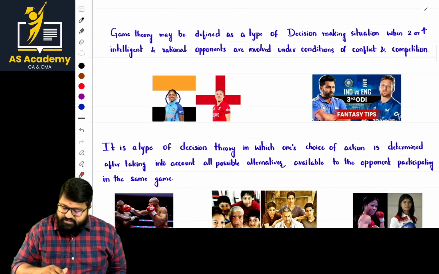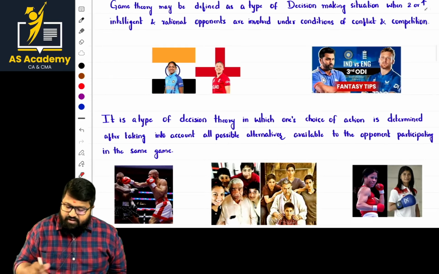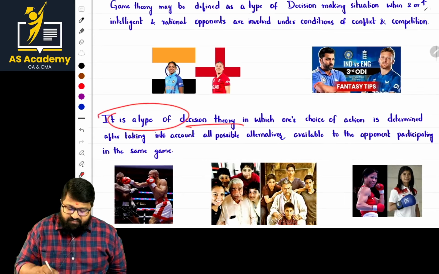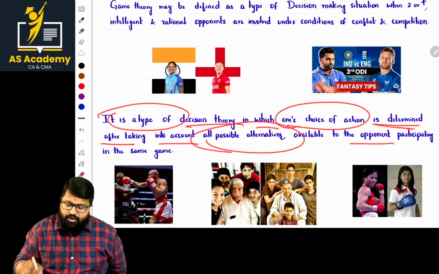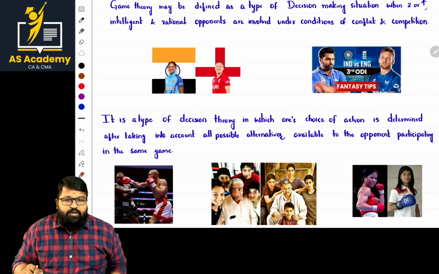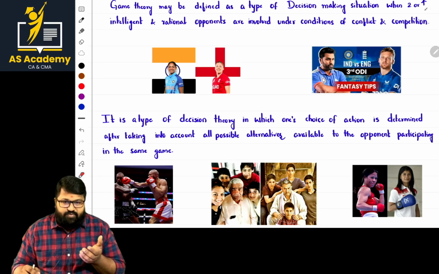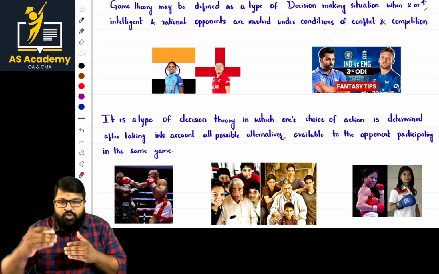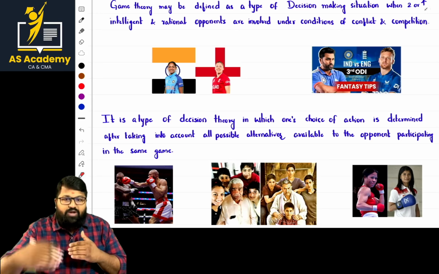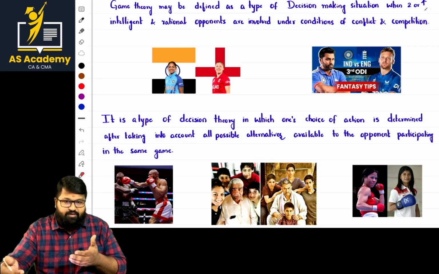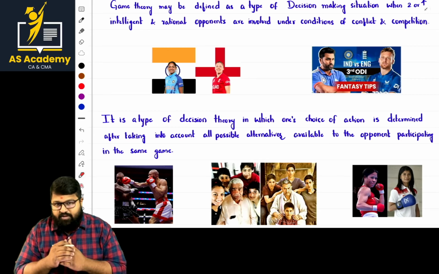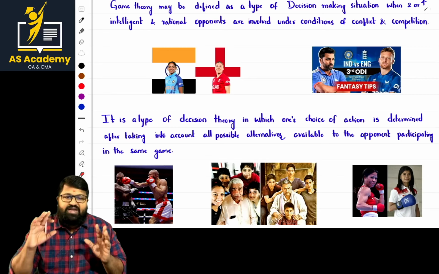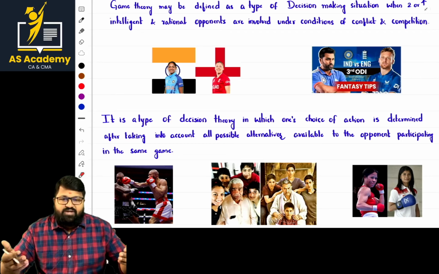Okay, sir. Regarding decision, it is a type of decision theory in which one's choice of action is determined after taking into account all possible alternatives available to the opponent participating in the game. Sir, while playing chess, we make a move based on our opponent's movements. What will he do, what step can he take? We make some sort of assessment and we make steps. Is it clear? We will never go in a blind way. We think of the other strategies, what they can do.